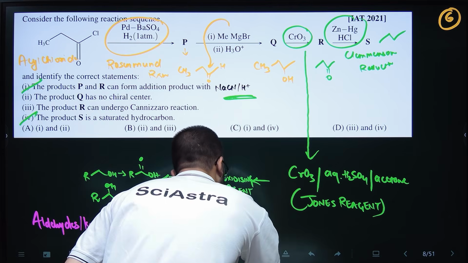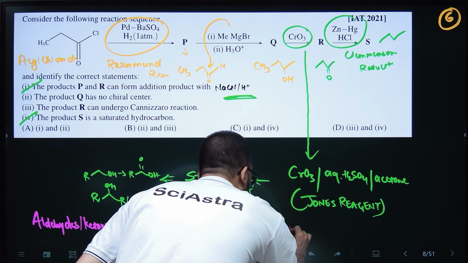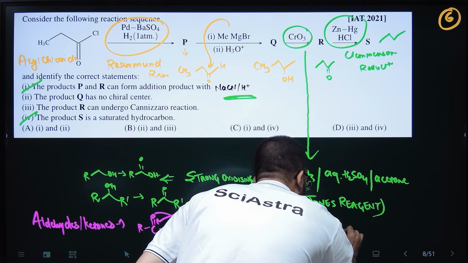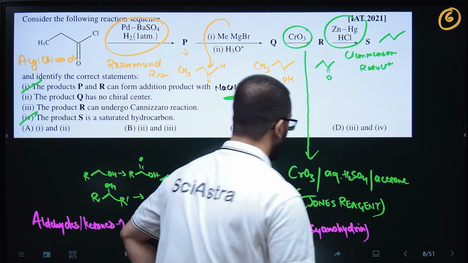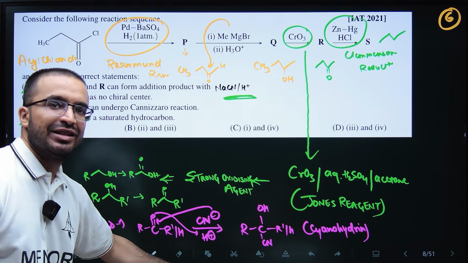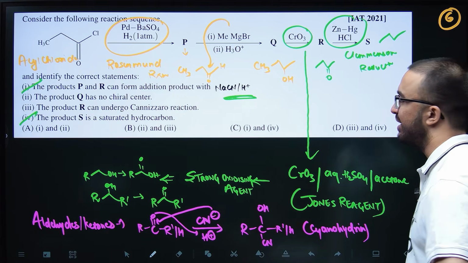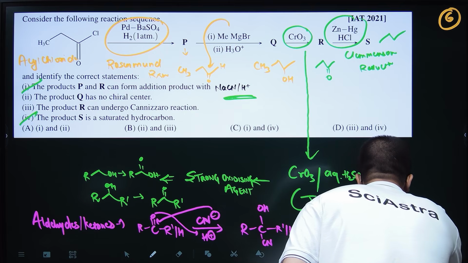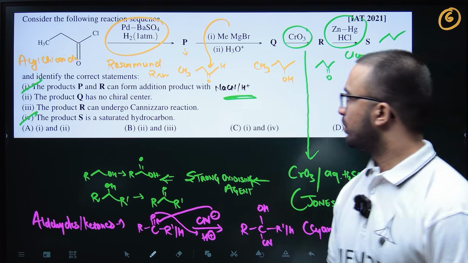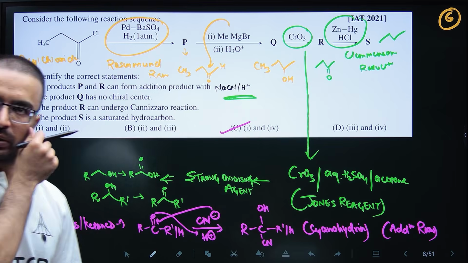Cyanohydrin is this, RCH(OH)CN. So this is your cyanohydrin. This is basically an addition reaction. What is happening is H is adding and CN is adding, so HCN is being added, but the reagent is not HCN, the reagent is NaCN plus H plus. So this is an addition reaction. So basically first and fourth are correct, so C is your correct option.